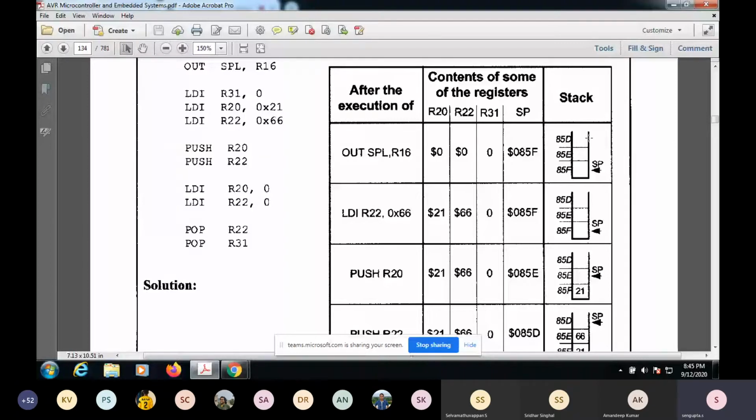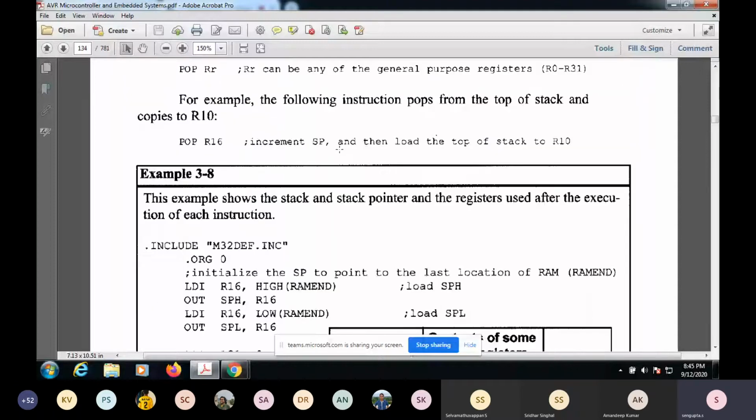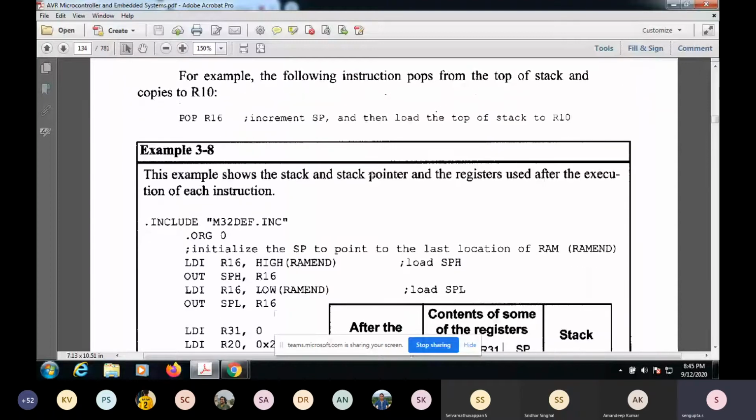So the stack pointer value will keep on decrementing, because it's last in first out. So this is some example to tell you the stack and stack pointer registers.